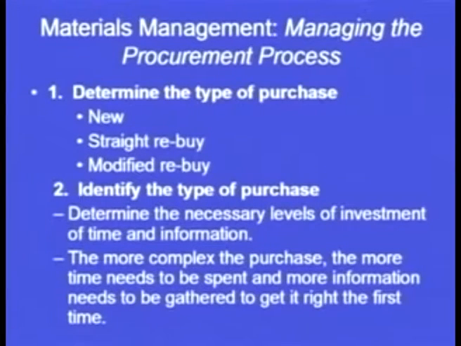First thing is to determine the type of purchase we are going to initiate, whether it is a completely new purchase, a straight rebuy, or a modified rebuy. If it is new, then the whole procurement process has to be started from the very beginning. If it is a straight rebuy, suppose we have already bought a laptop and want to buy another laptop, the same or a repeat order can be given to the vendor from whom we bought the laptop.